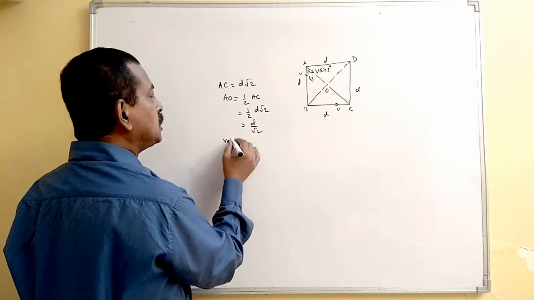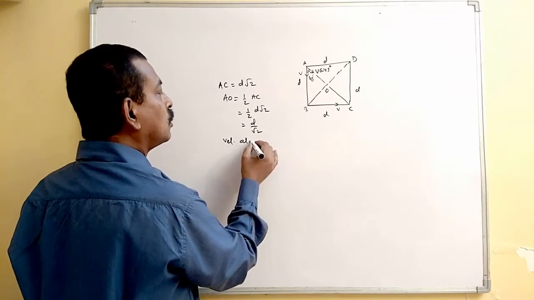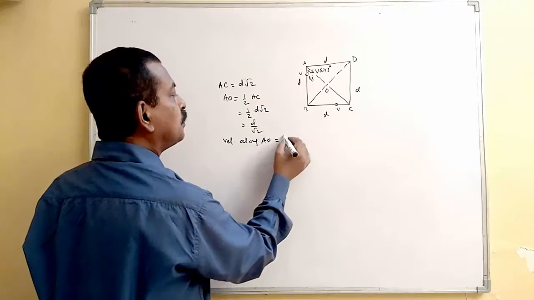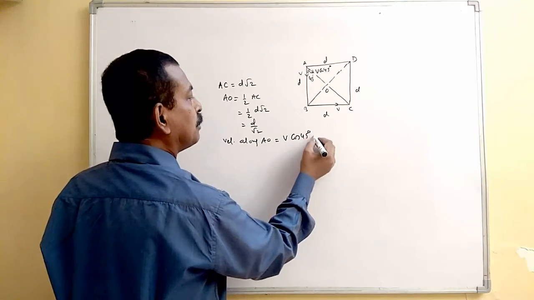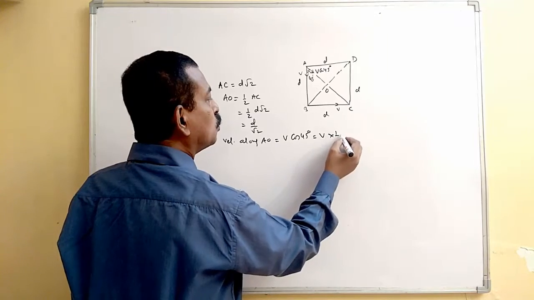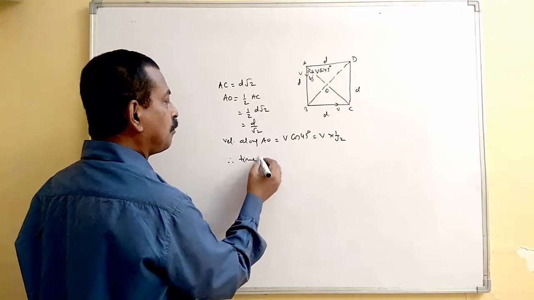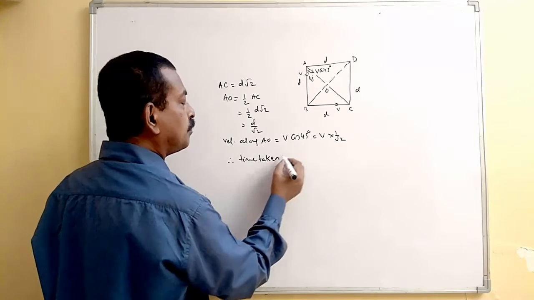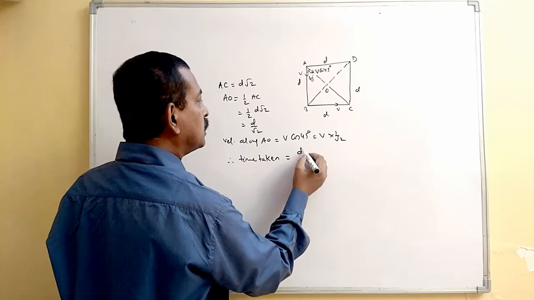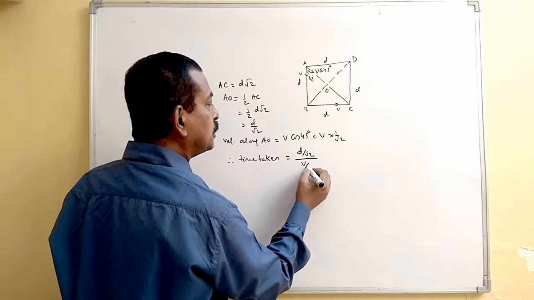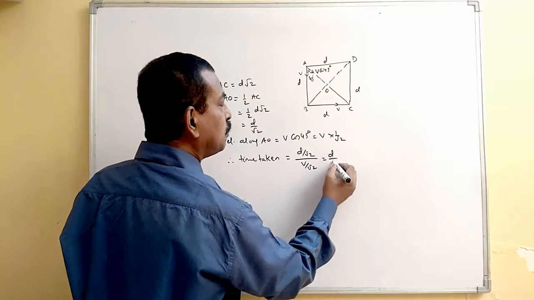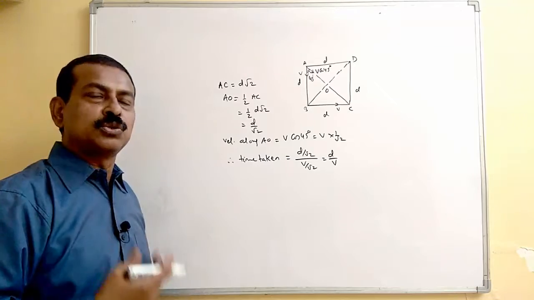So velocity along AO, this is V cos 45, that is V into 1 by root 2. Therefore, time taken will be equal to D by root 2 divided by V by root 2, or that is simply D by V. So this is the time taken.